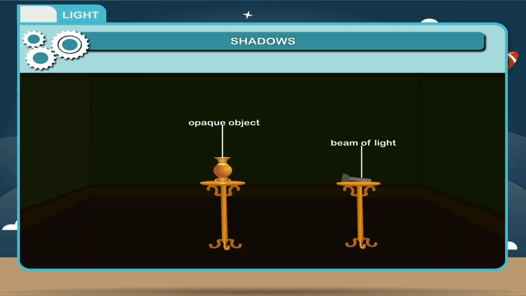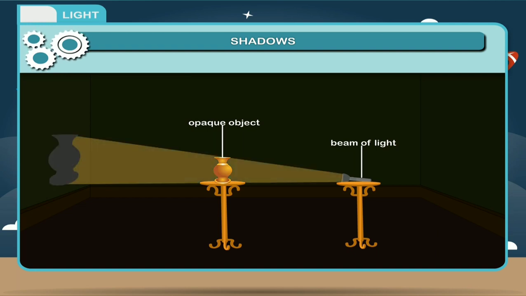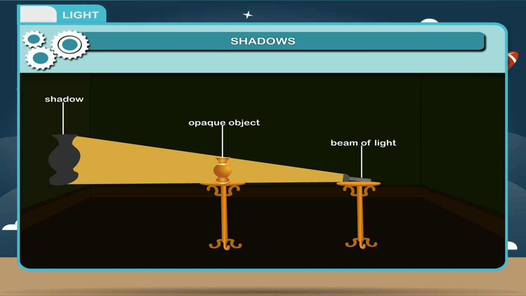Shadows is the next topic. When a beam of light shines on an opaque object, the light rays which reach the object are stopped by it, while those rays which pass by the edges continue on their path. A region without light formed behind the object is called a shadow. The objects block the light, so the shadow is dark.